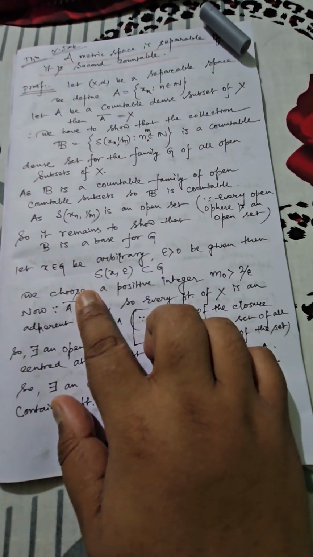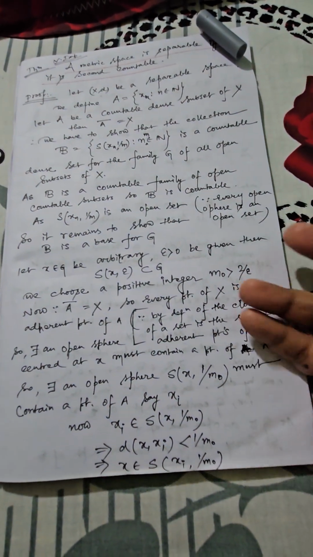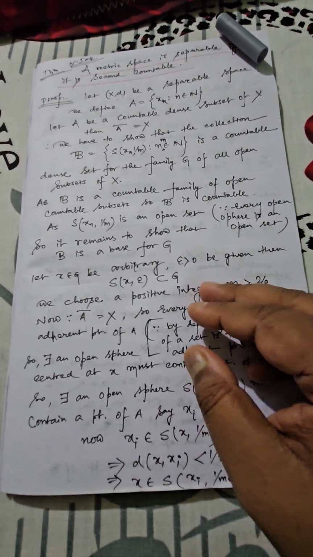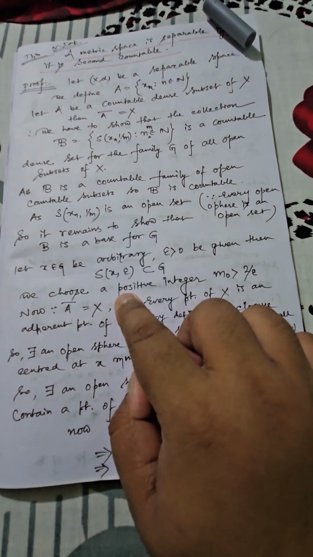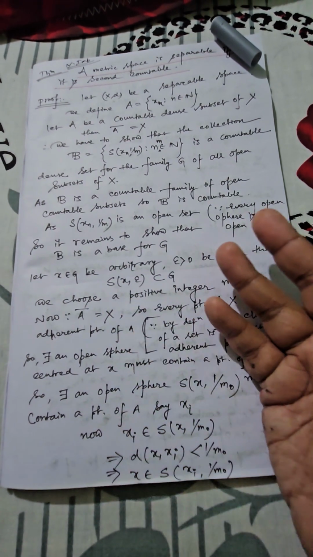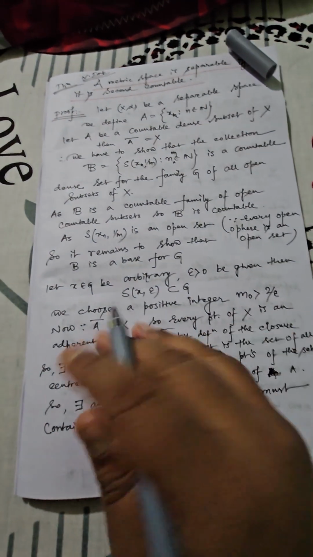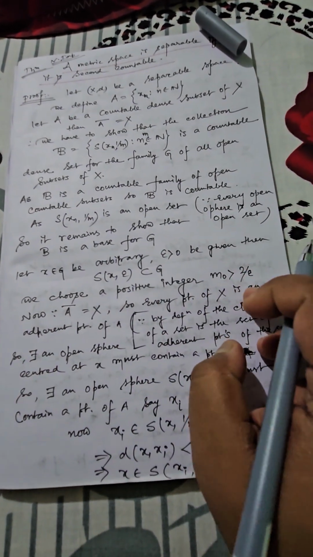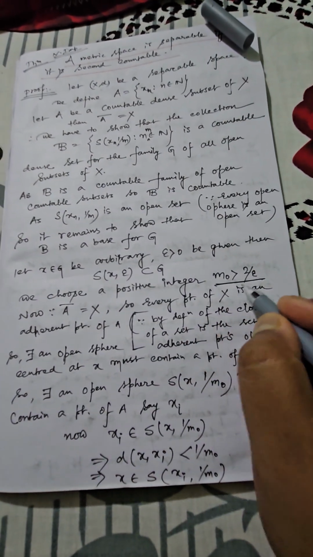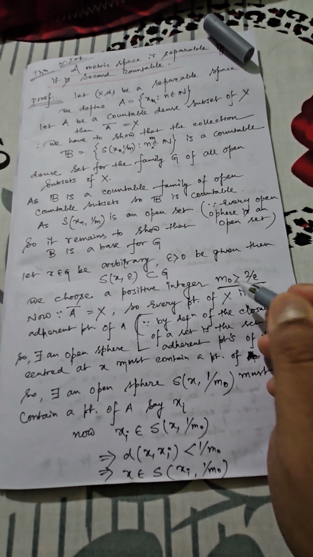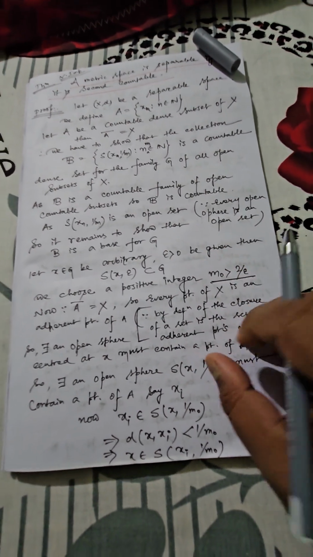Now let us take any point x belonging to G arbitrarily. Epsilon greater than 0, you can choose in an arbitrary fashion, or you can say epsilon greater than 0 be given sufficiently small so that the epsilon neighborhood of x, or better to say you can create a certain open ball, must be contained within G. Now here I have written we choose a positive integer m naught greater than 2 by epsilon. You need not write this one initially, later we can define how we have to choose this particular expression. So just forget this one right now, later on we can explain how to consider this one.